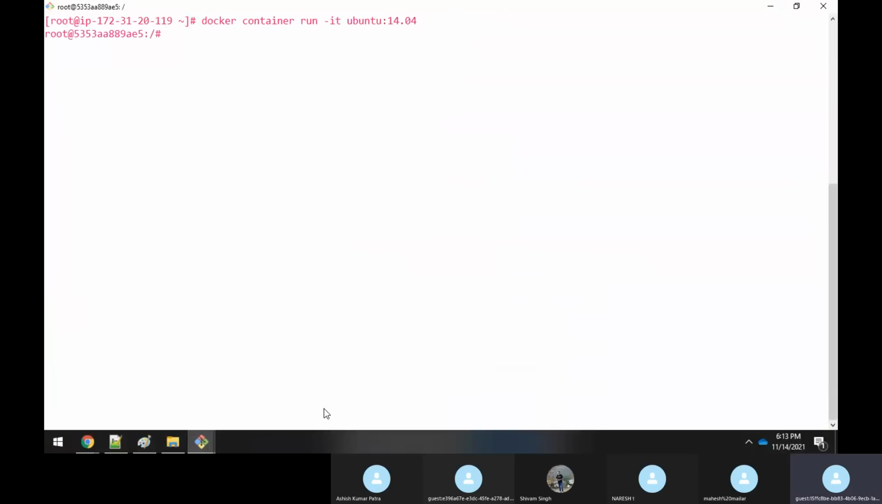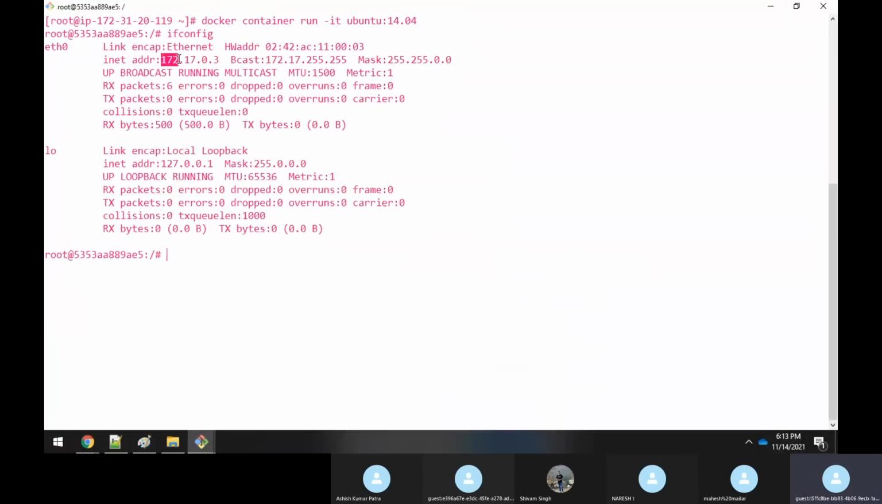Similarly, let me run one more container. See, one more container is created, and the hostname is 5353A0, a default name. If I execute the ifconfig command, it gives an IP address of 172.17.0.3. And this is the hostname, sir, not the machine name. If I execute the hostname command, it shows the same name here.